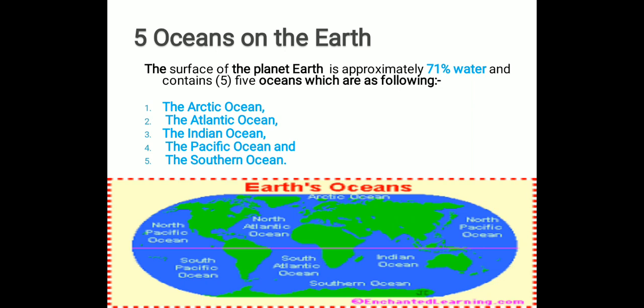The Arctic Ocean, the Atlantic Ocean, the Indian Ocean, the Pacific Ocean, and the Southern Ocean. At the bottom, you can see I have shown you the globe, where the oceans are and how they separate one continent from another continent.